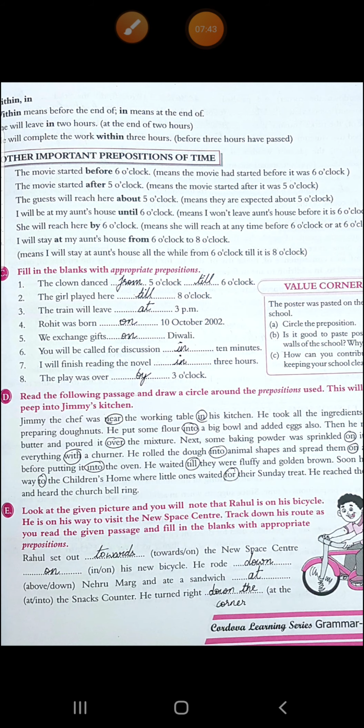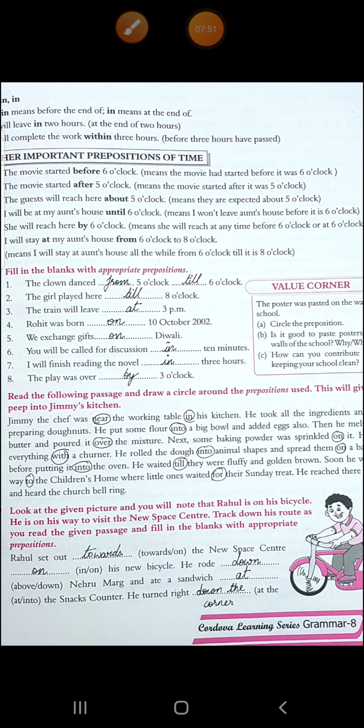Okay, now let's move to exercise E. What you have to do here, you have to look at the picture of this boy. His name is Rahul and he's on his bicycle. He is on his way to visit the New Space Center. You have to track down his route, read the passage and fill in the blanks. Rahul set on towards the New Space Center. Towards means it's showing the direction. I hope you remember this. It is directing. On his new bicycle.